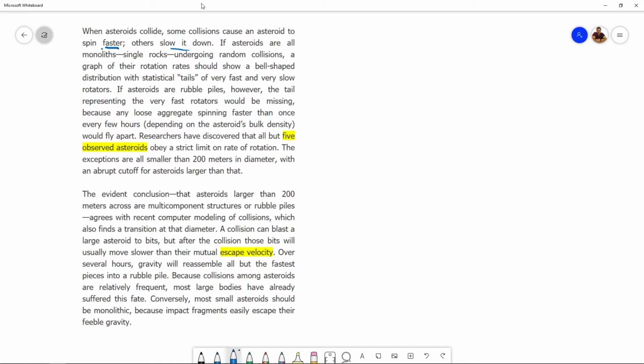I'm thinking in my mind, a bell curve looks something like this. And now they're talking about the tails, the leftmost and the rightmost portion, of very fast and very slow rotators. Yep. So it's the speed here from slowest to fastest.